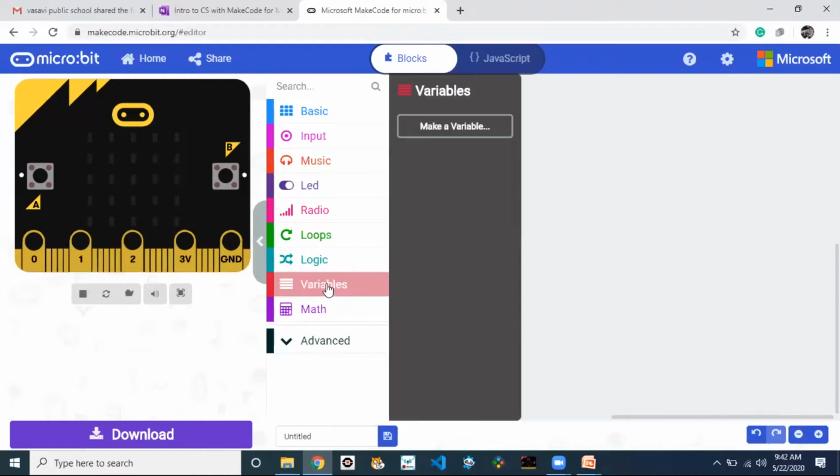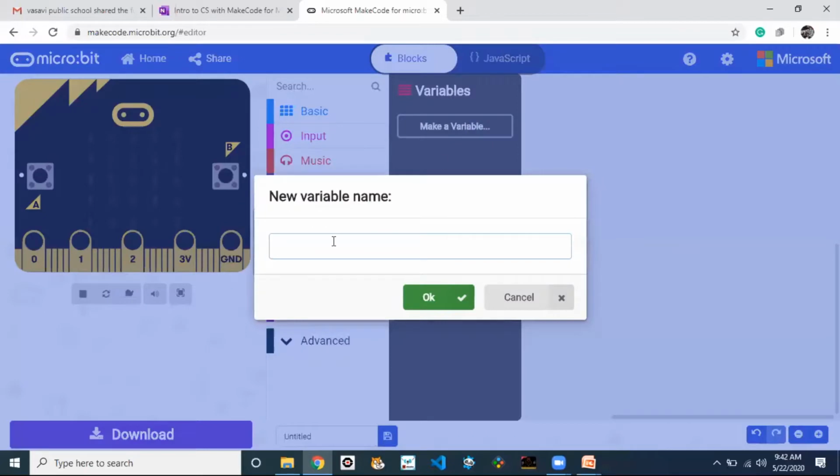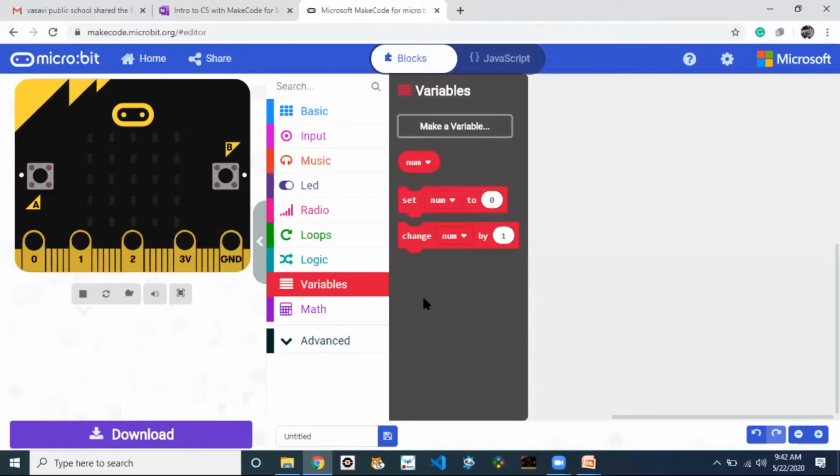If you go to Variables here, first of all, Make a Variable is there. If you make one, you can give your name. Suppose I'm giving my variable name as num. Okay.